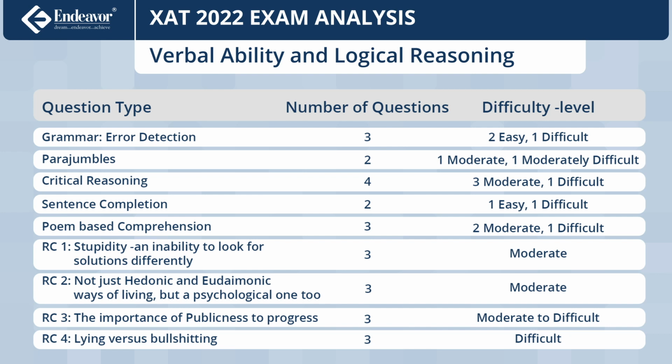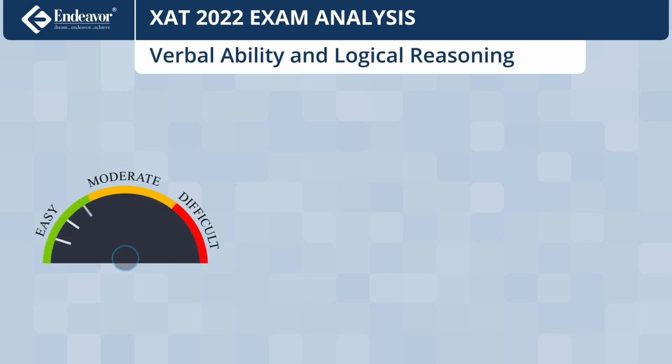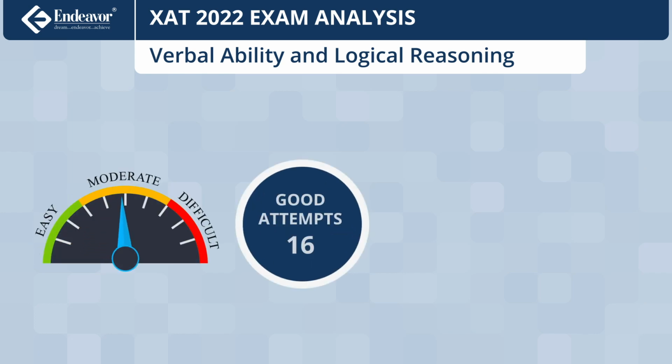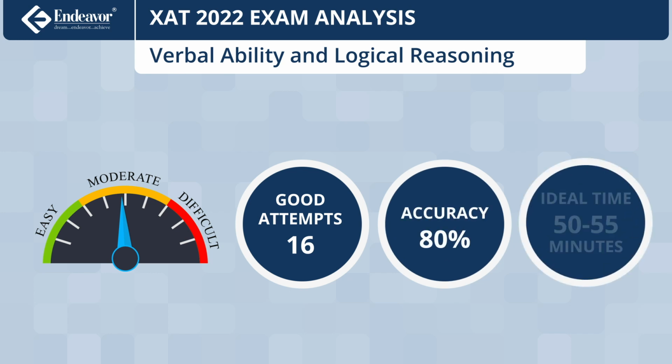Let us take a moment to look at the question type, number of questions and difficulty level for this section. Overall, the sectional can be termed as moderate. About 16 attempts with 80% accuracy in 50 to 55 minutes can be considered a good score.